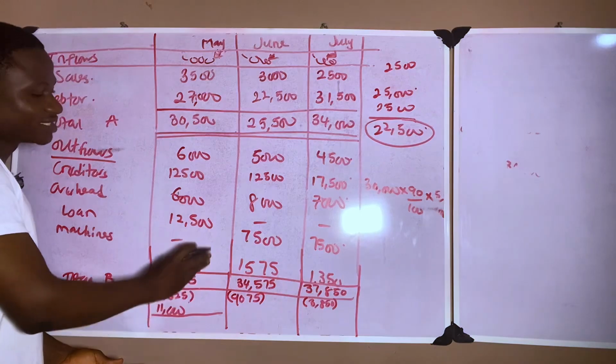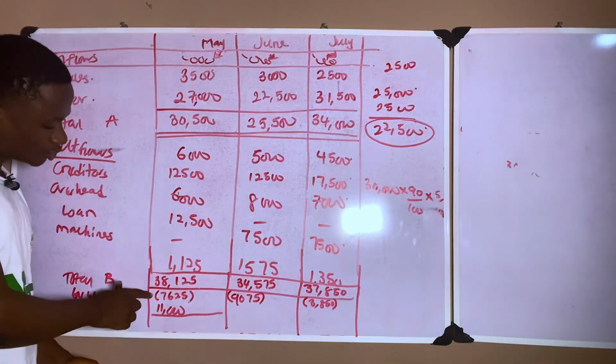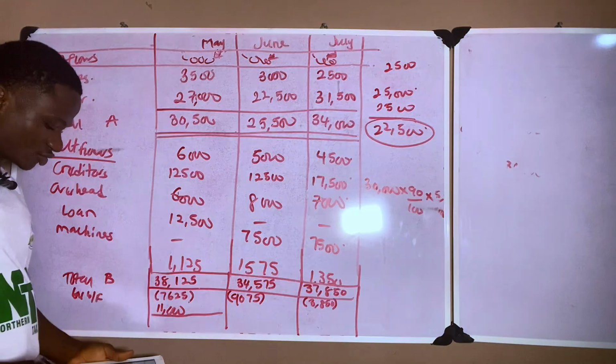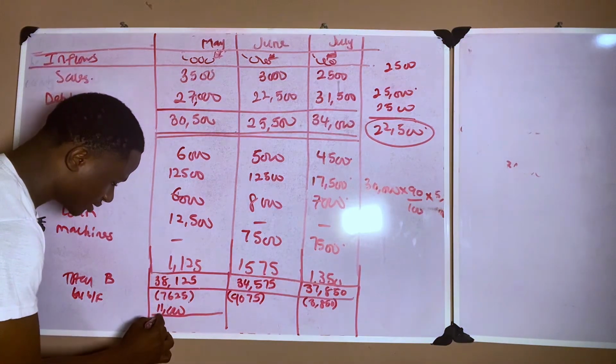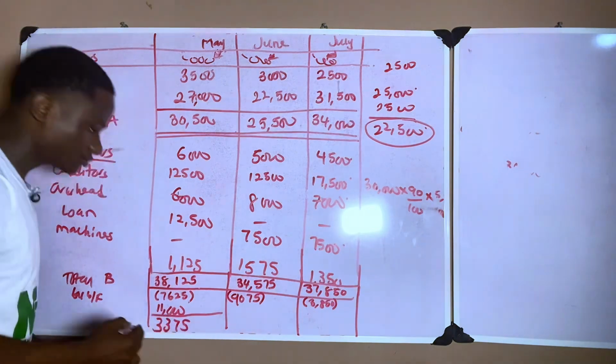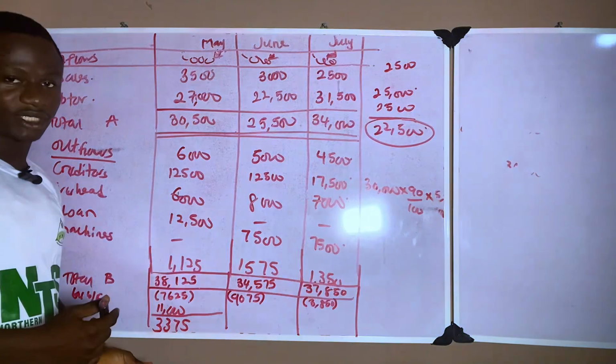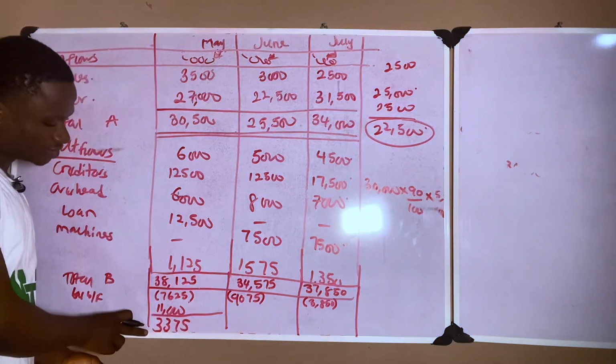That leftover balance will be our opening balance for next month because this is our closing balance. So 7,625 subtracted from 11,000, we have 3,375. So this is our closing balance for the month of May. It will serve as our opening balance for June.